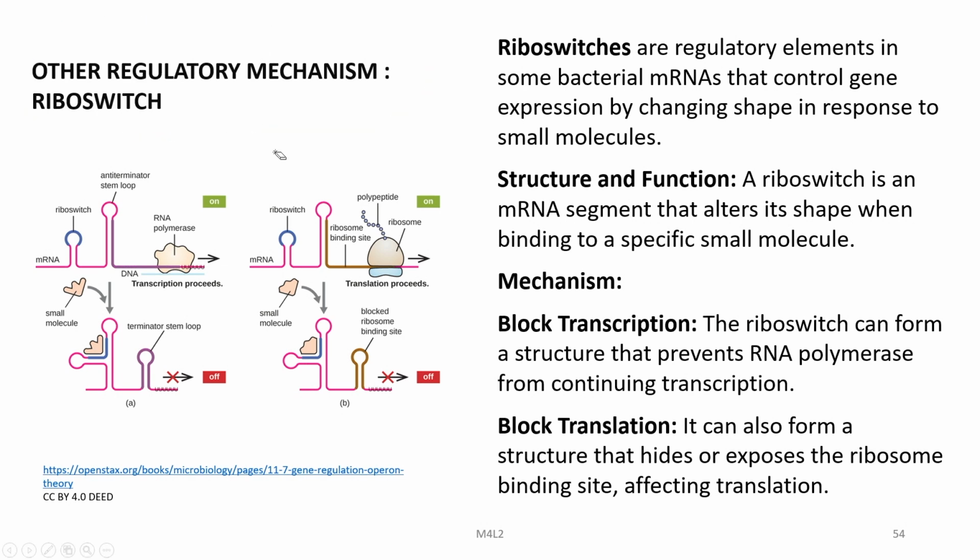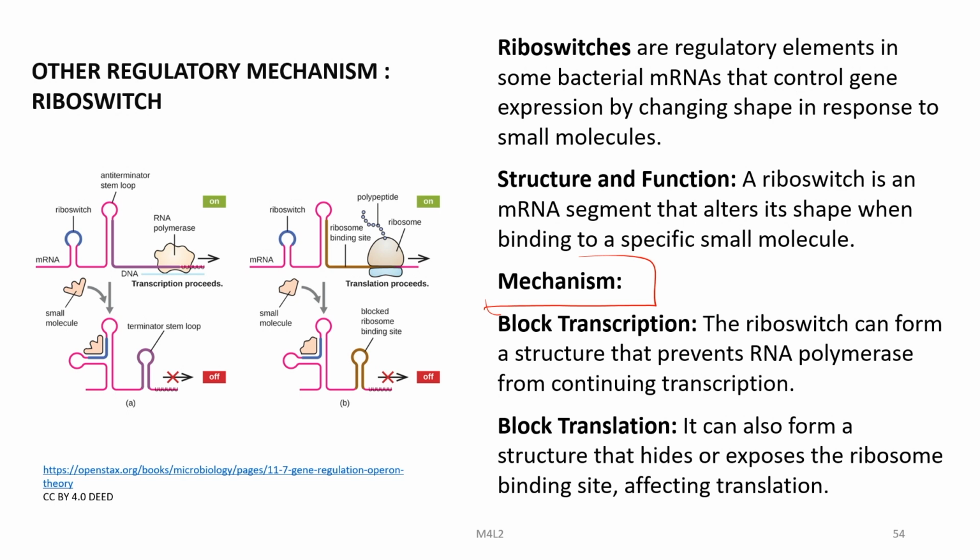Riboswitches are regulatory elements in some bacterial mRNAs that control gene expression by changing shape in response to small molecules. Structure and function: a riboswitch is an mRNA segment that alters its shape when binding to a specific small molecule. How does it work? It blocks transcription.